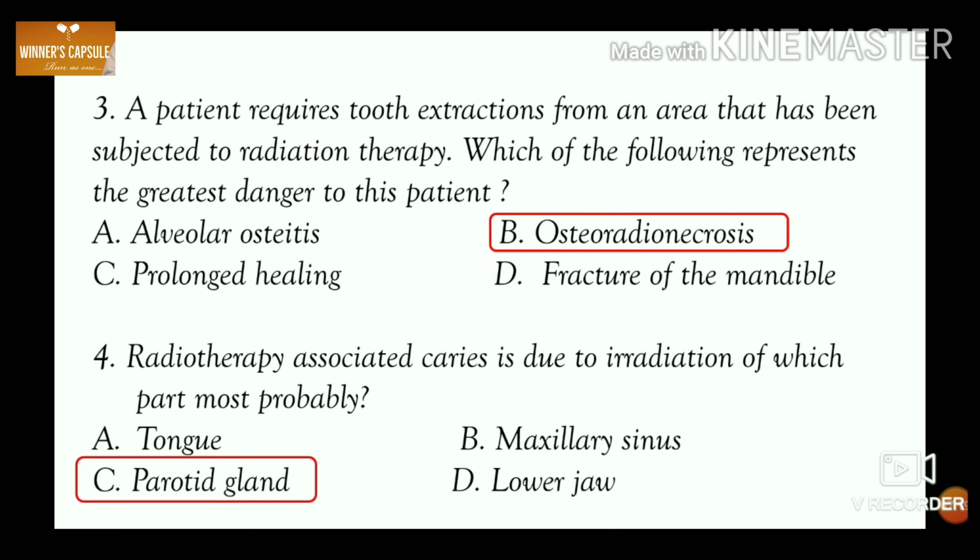Radiation caries is a rampant caries that occurs in individuals who are receiving radiotherapy, including exposure to salivary glands. Radiotherapy exposure to the jaw leads to osteoradionecrosis, and radiotherapy exposure to the tongue results in the loss of taste, and if radiotherapy exposure occurred in the sinus, it results in cancer of the paranasal sinus. This is given in the White and Pharoah 7th edition. So here the radiotherapy associated caries is due to irradiation of the parotid gland or salivary glands.